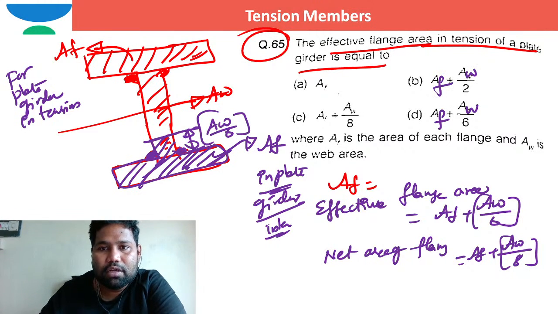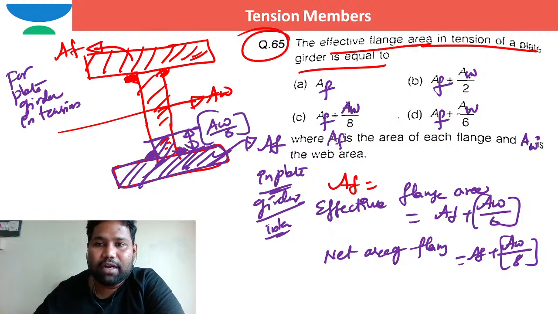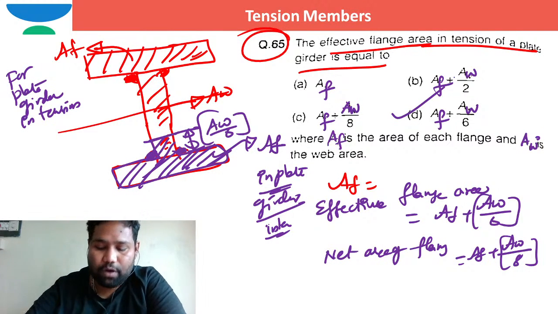The scribbling tool, I mean, it was not clear. Right now, I hope this is correct. So I hope you can see option D is the correct option. Okay.